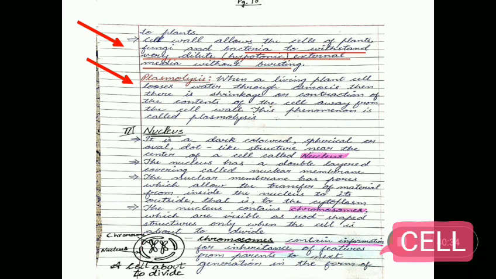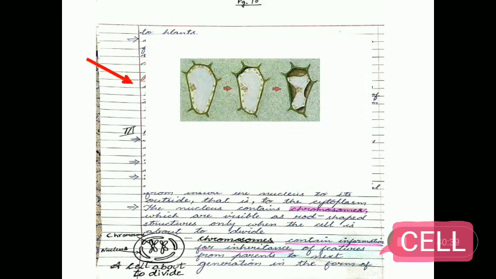Plasmolysis. When a living plant cell loses water through osmosis, then there is shrinkage or contraction of the contents of the cell away from the cell wall. This phenomenon is called plasmolysis.